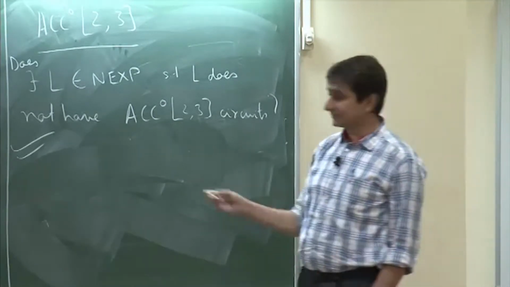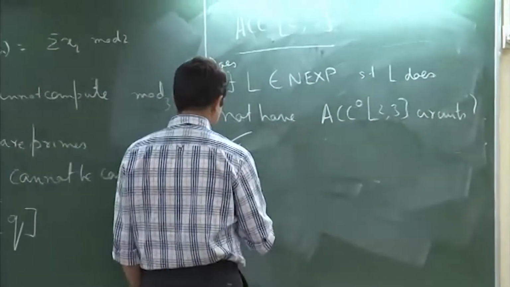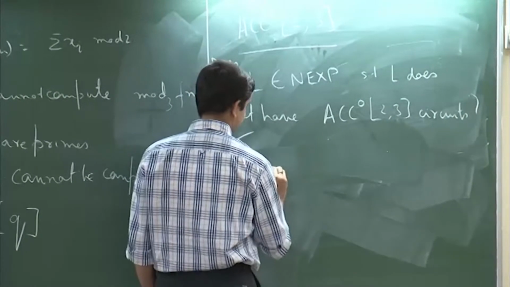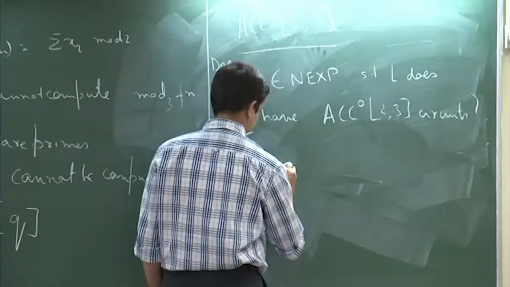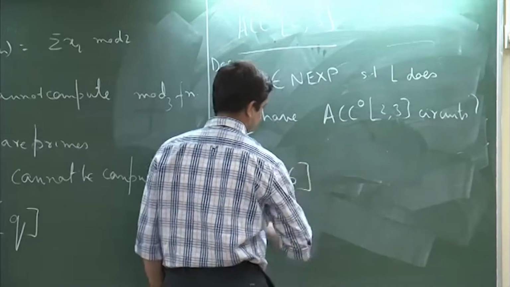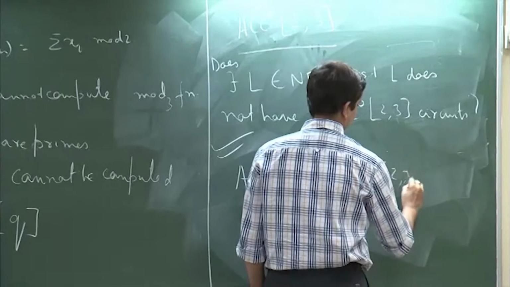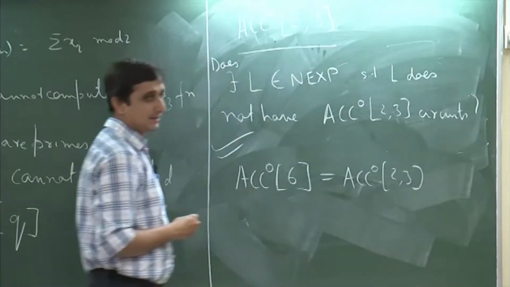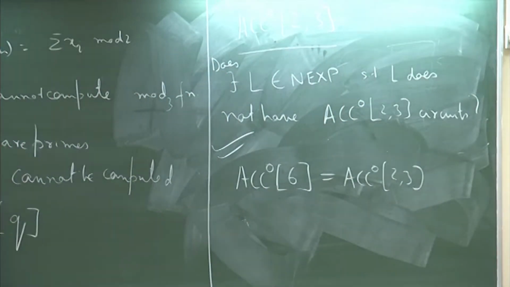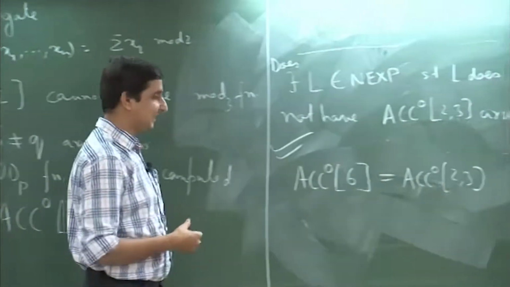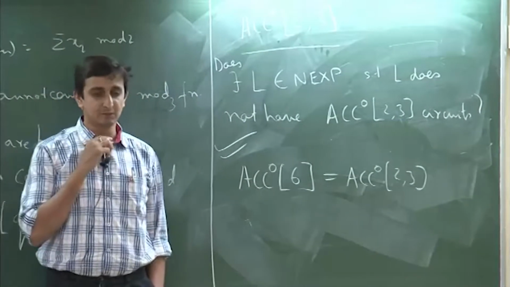So maybe this is a good question to think about: is ACC 06 equal to ACC 0 2, 3? So, just think about this. One direction is immediately clear, the other direction also should be possible.